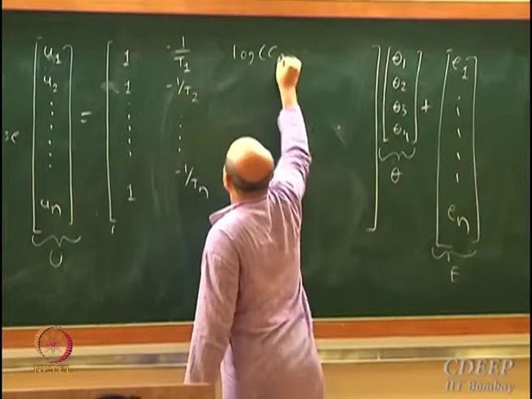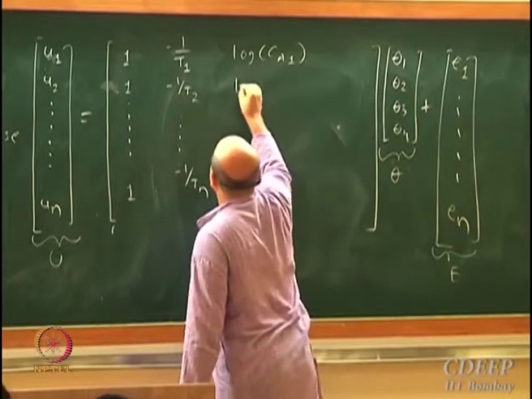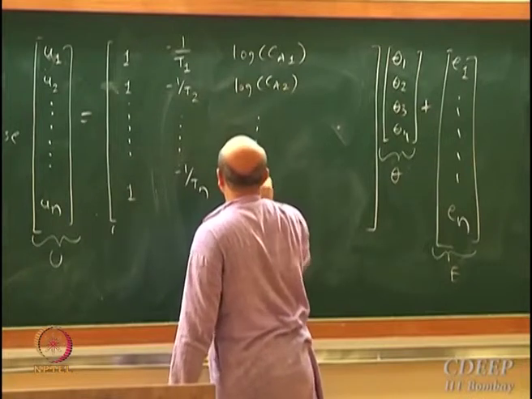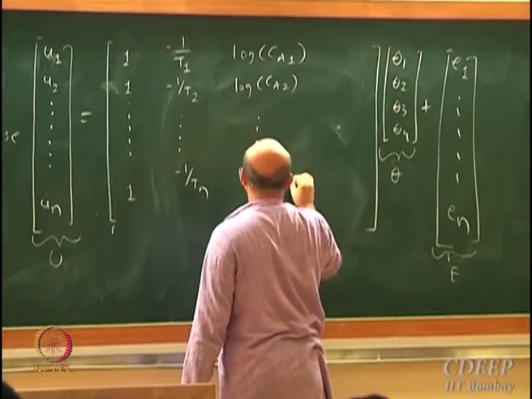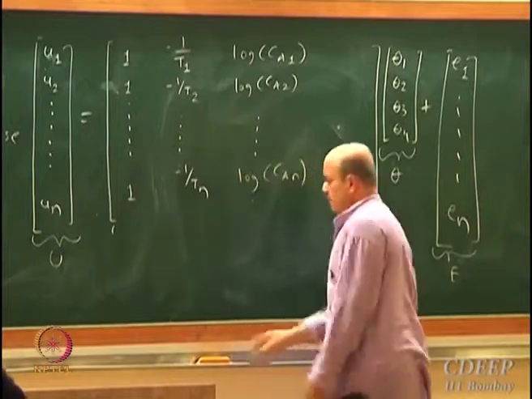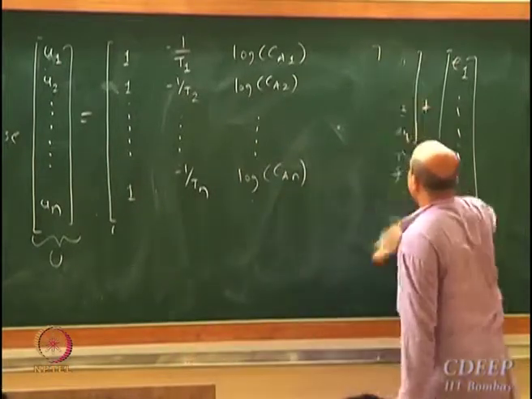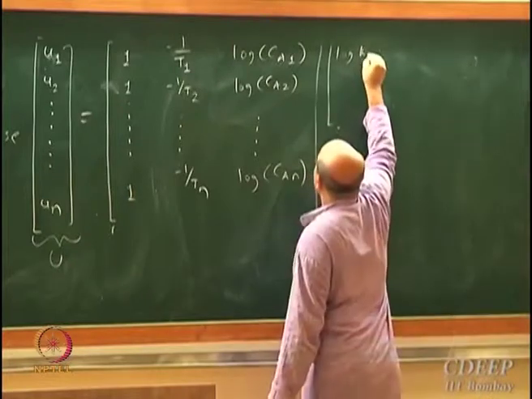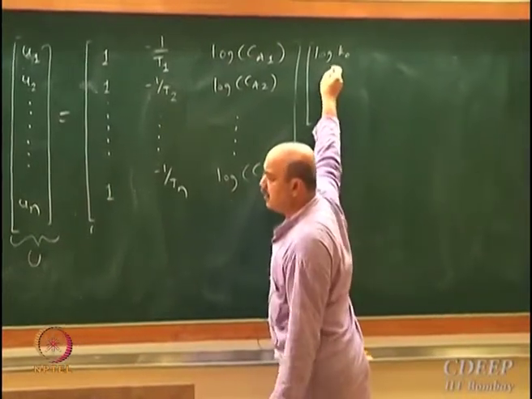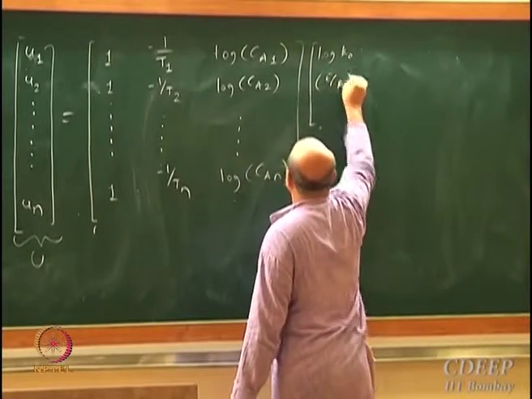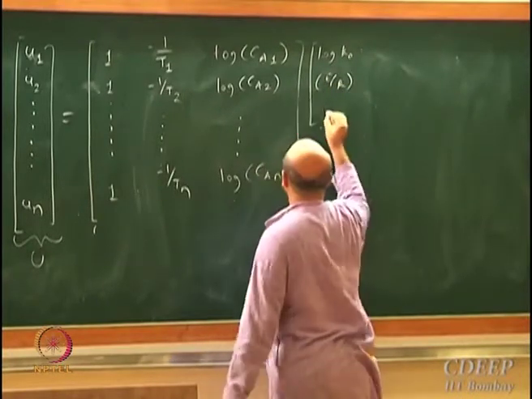Log Ca1, log Ca2, actually I should write ln, natural log. And the parameters are log K naught, E by R and n.